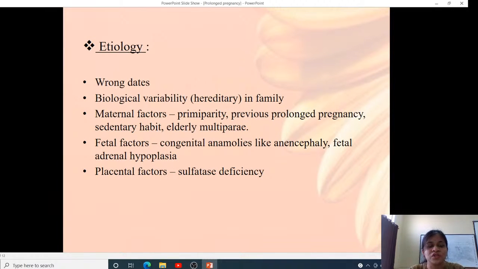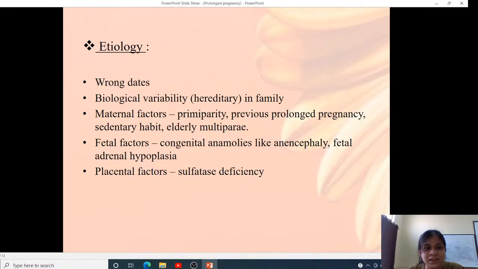Etiology: the most common cause of post-dated pregnancy is wrong dates. Usually the patients are not sure about their LMP, which leads to a false diagnosis of post-dated pregnancy. There is also biological variability in the family; there can be a family history of post-dated pregnancy. Maternal factors are primiparity, previous history of prolonged pregnancy, sedentary habit, and elderly multipara. Fetal factors are congenital anomalies like anencephaly and fetal adrenal hypoplasia.